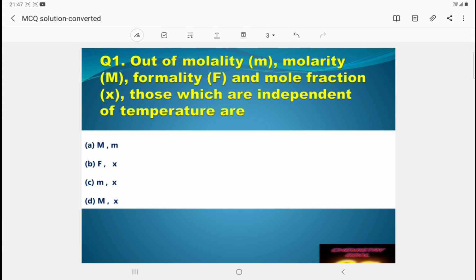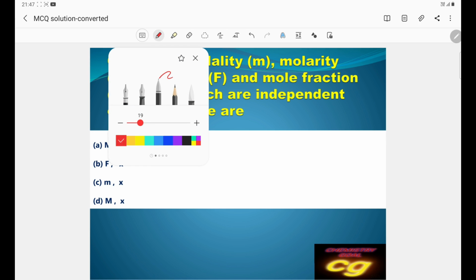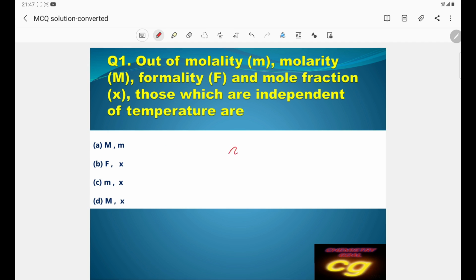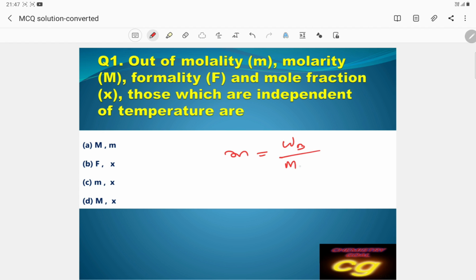We know that molality mainly depends upon the mass of solute to the molar mass of solute into mass of solvent into 1000.